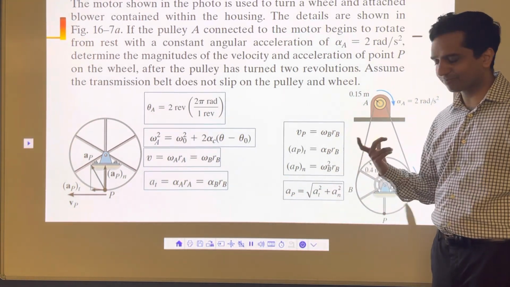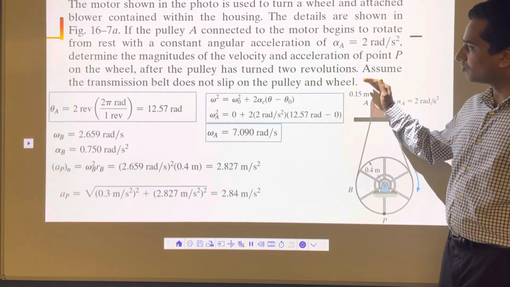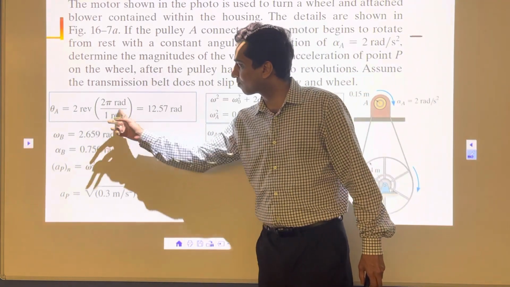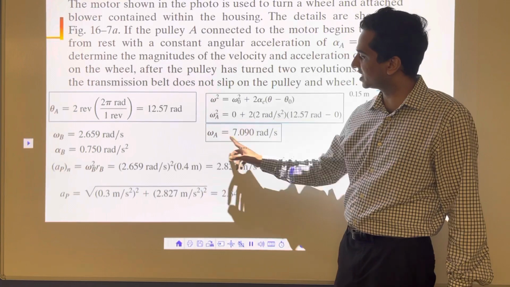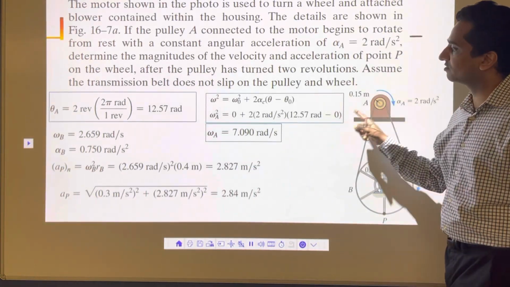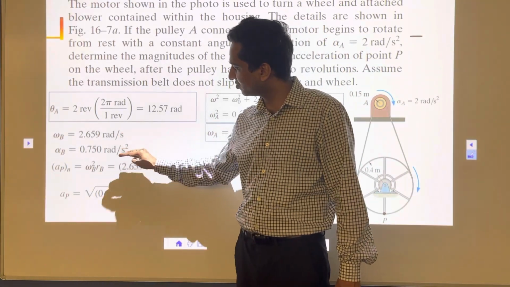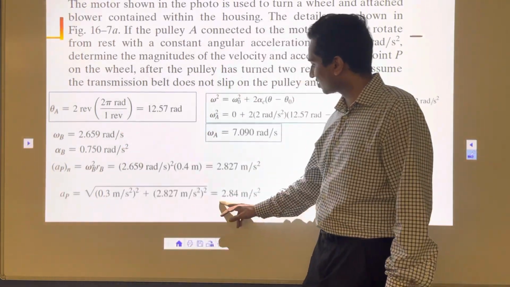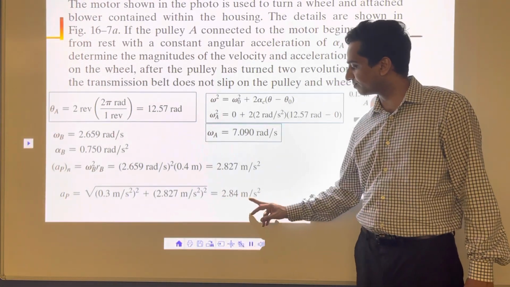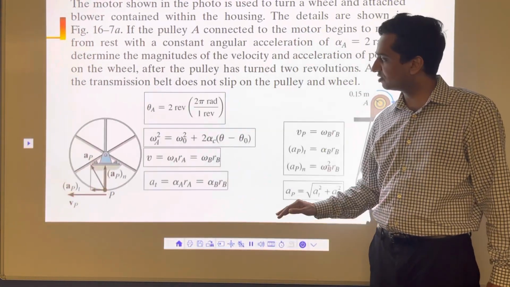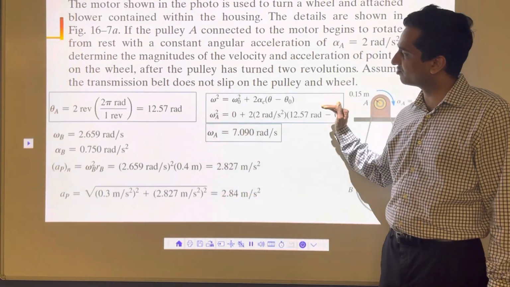Don't just read the problem, take pen, paper, calculator, and solve these problems. So once you do all these calculations, you know 4 pi is 12 radian, 12 radian over distance, and if you do all these calculations, you will get omega A. That's the speed at the 2 revolution mark, at 7 radian per second, and then you will get omega B, you will get alpha B, and once you have that, you can calculate the final acceleration for this point P as 2.84 meter per second squared. If you do these calculations right here, you will get this final number as 2.84 meter per second squared.